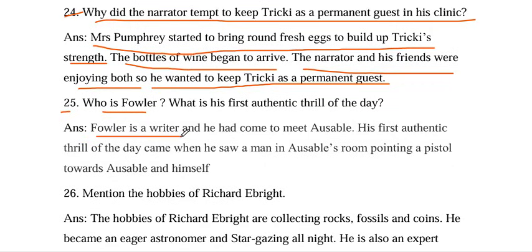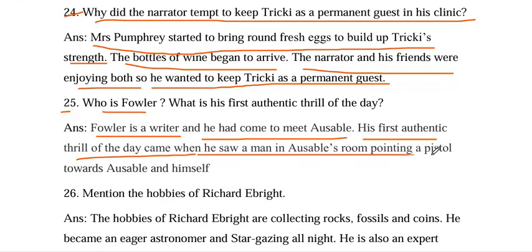Fowler is a writer. He had come to meet Ausable. His first authentic thrill of the day came when he saw a man in Ausable's room pointing a pistol towards Ausable and himself.